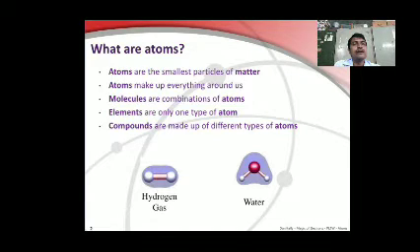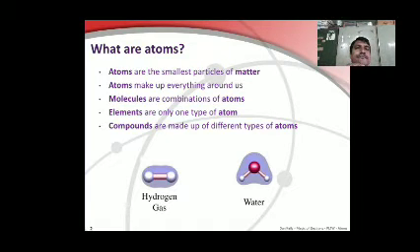Molecules are a combination of atoms. Elements are only one type of atoms. Compounds are made up of different types of atoms.